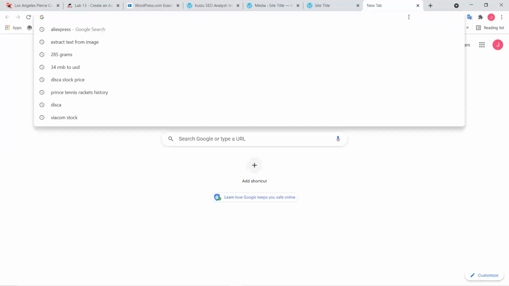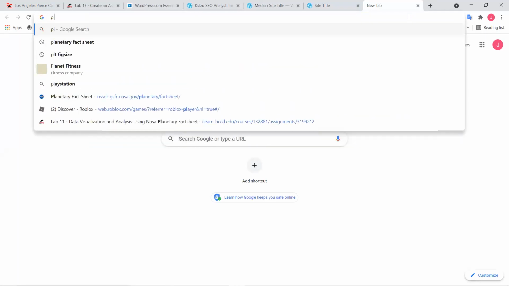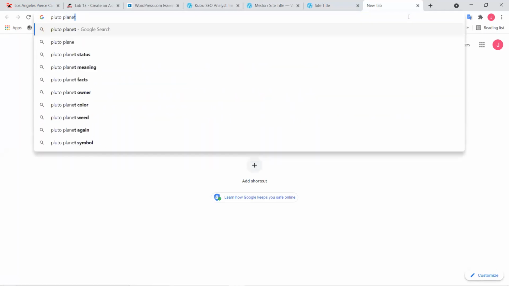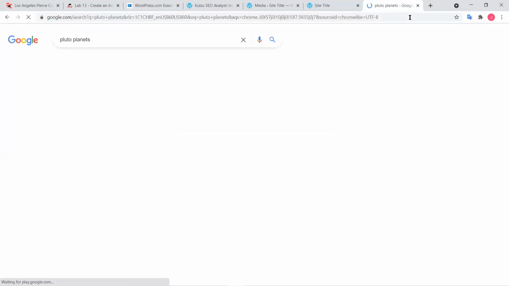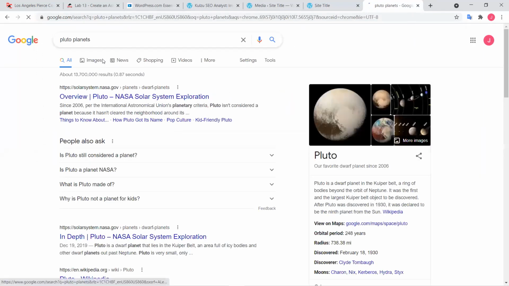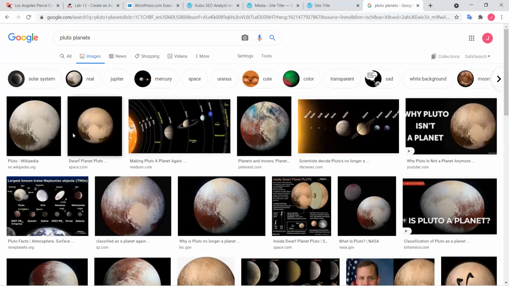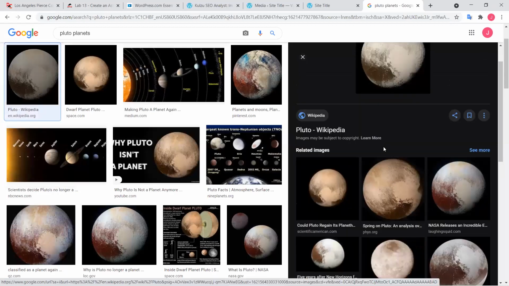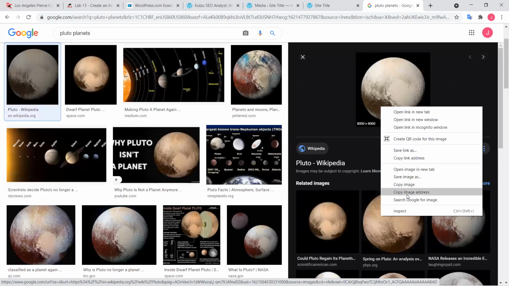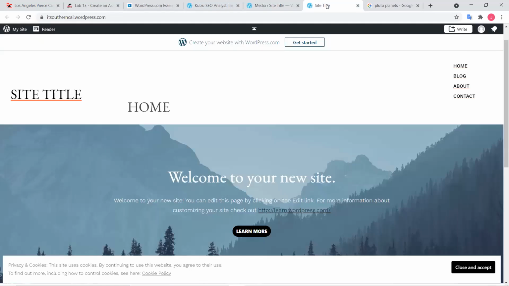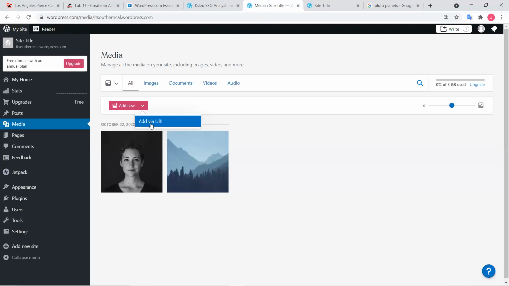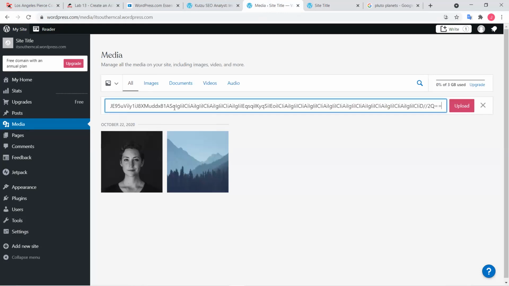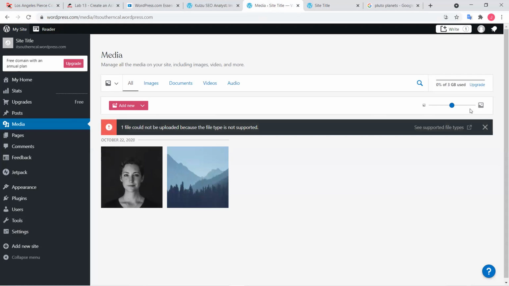Let me say Pluto. Images. And let me take maybe this one right here. Copy image address, and then add via URL, and I'll give the address like this. And let me see. The file type is not supported right there.